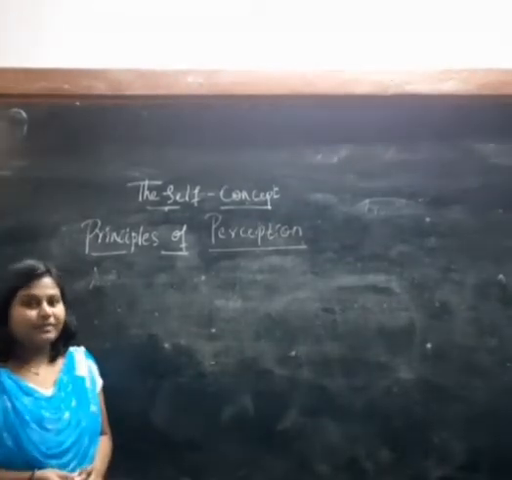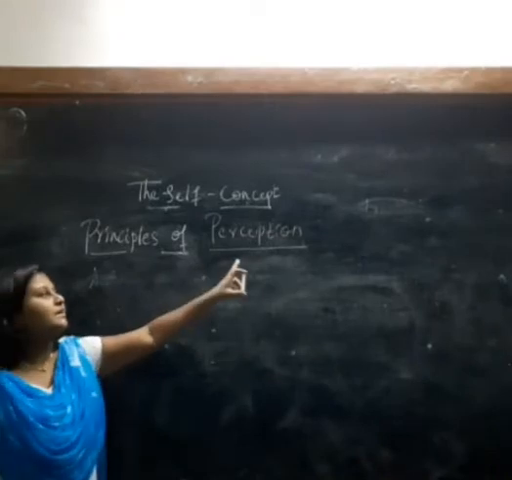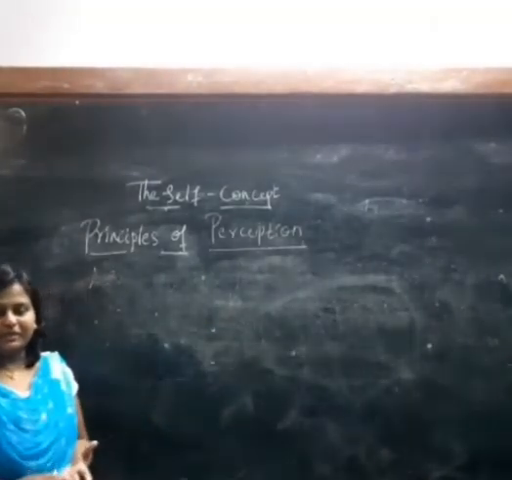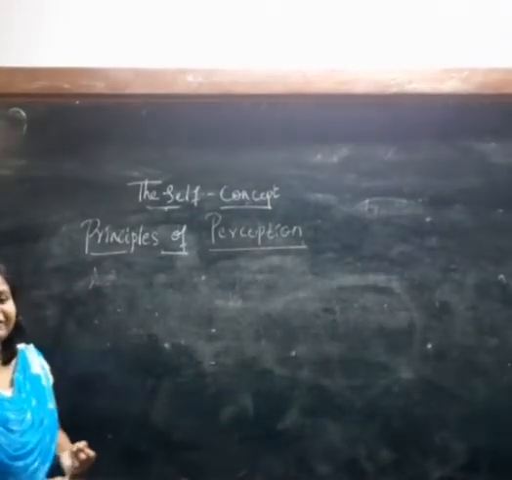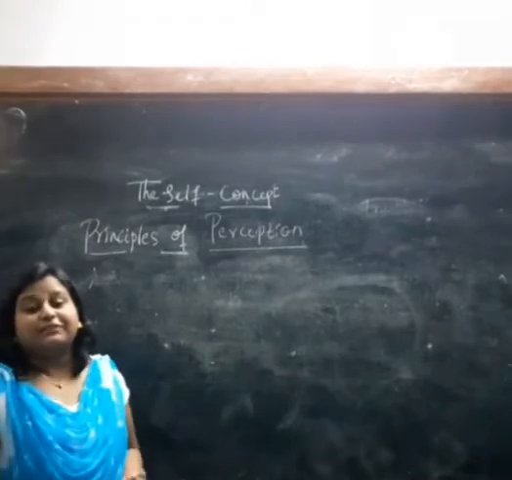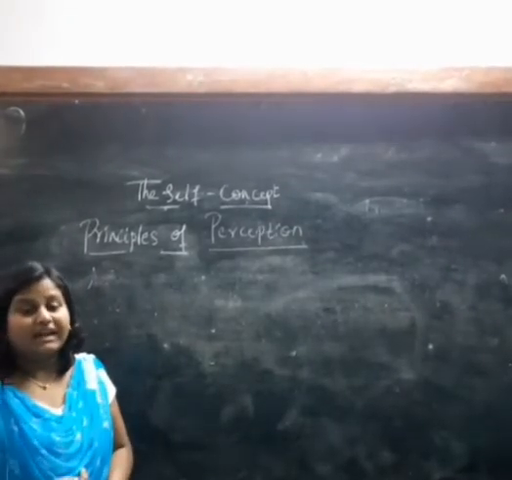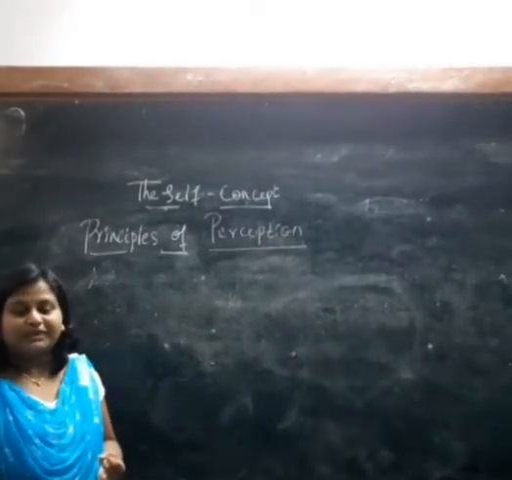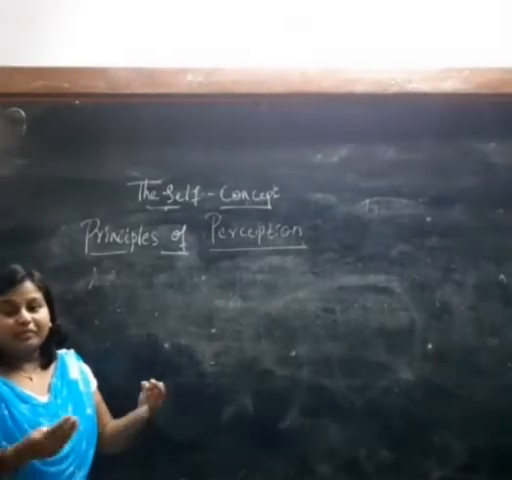Welcome back. The next concept is principles of perception. Perception operates on certain principles because every person's perception differs based on culture, traditions, knowledge, ideas, and also the needs, attitude, and beliefs of a person, and many more things.